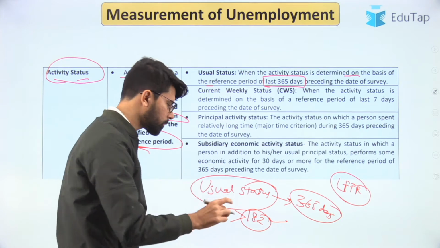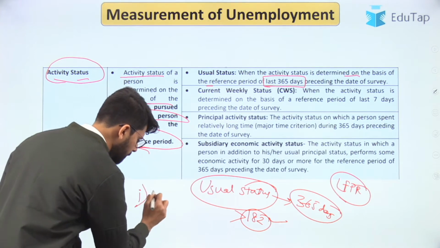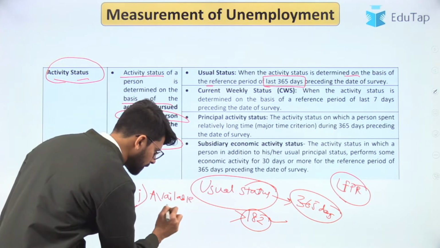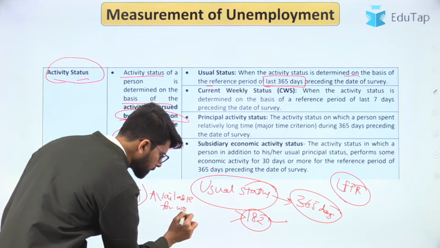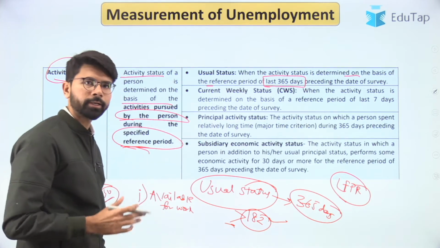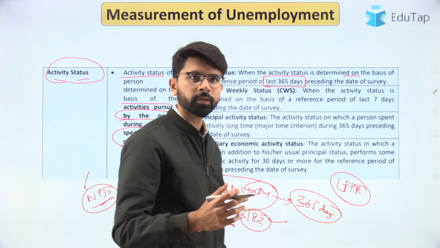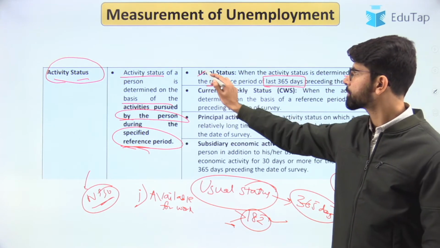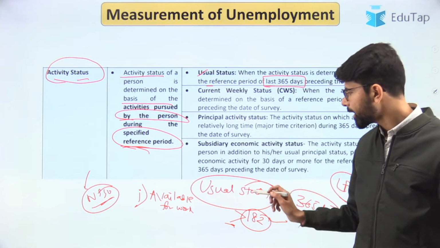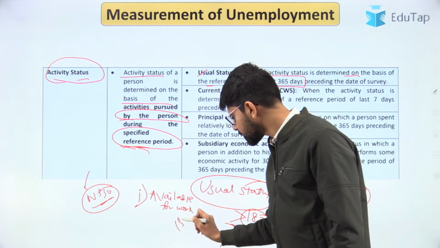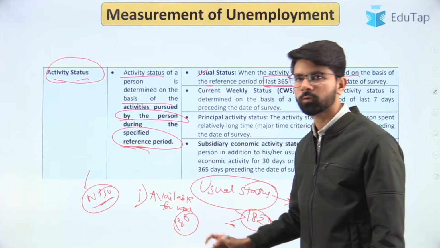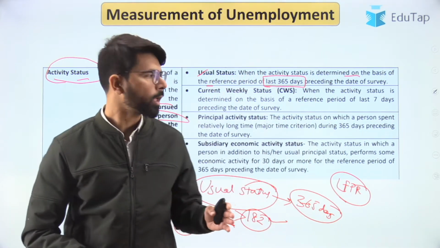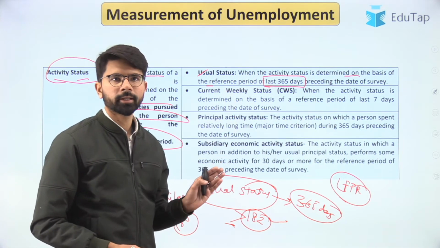if you are available for work, first condition is you have to be available for work. You have to be available for work of greater than 182 days, and if you are working for that much time, then you are considered as employed as per the usual status classification. And if you are not available for work greater than 182 days, if you are available for work for only 180 days, then you are classified as unemployed according to this usual status criteria or indicator.